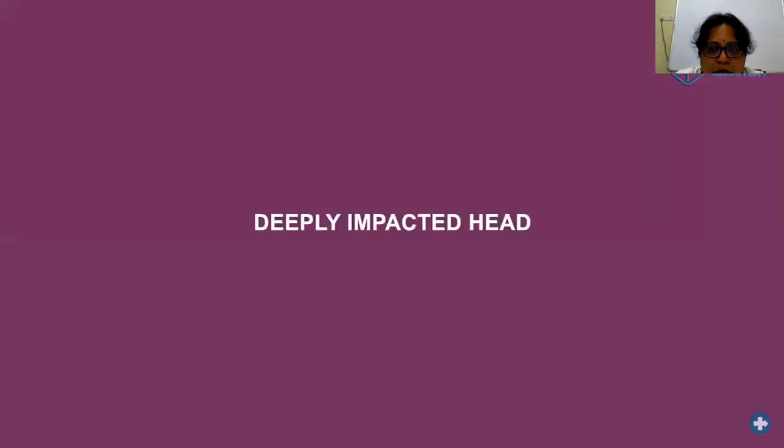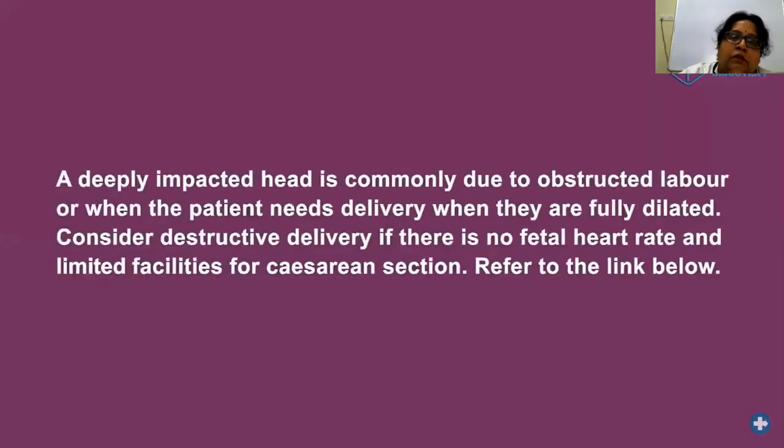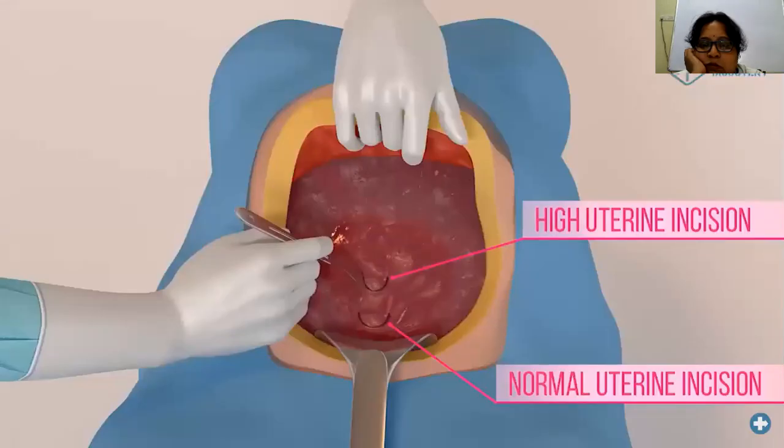Deeply impacted head. A deeply impacted head is commonly due to obstructed labor or when the patient needs delivery when they are fully dilated. Consider destructive delivery if there's fetal demise and there's limited facilities for cesarean section. Refer to the link below. The uterine incision must be made high to avoid injury to the bladder or vagina. To prevent extensions, ensure that a curved uterine incision is made and you keep your wrist straight during delivery.